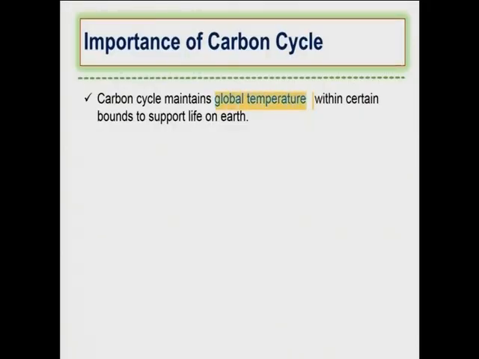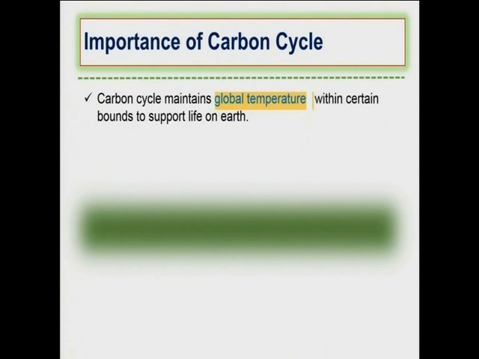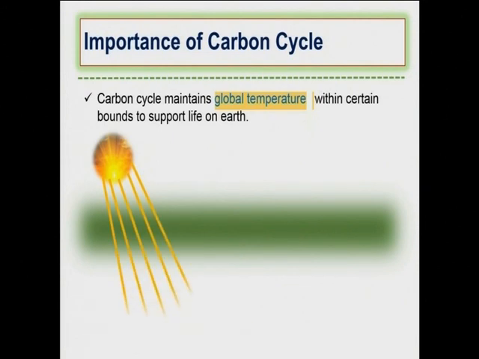For example, let's say that this is carbon dioxide, and there is heat coming from the sun. Carbon dioxide has a very special property.